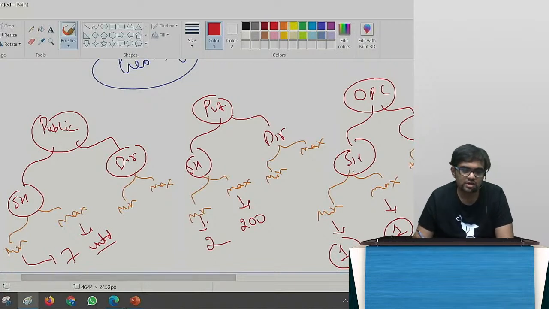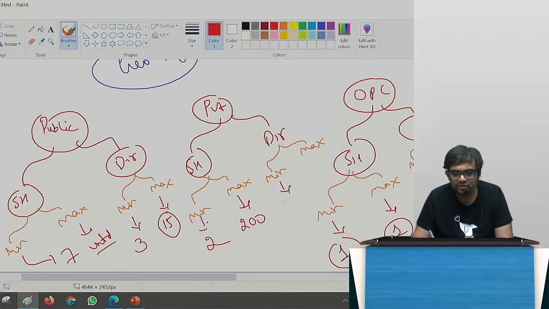Simple as that. On the other hand, for a public company, minimum number of directors would be 3. Maximum would be 15. Private company, minimum will be 2, maximum will be 15. Similarly, OPC also, minimum will be 1, maximum can be 15.